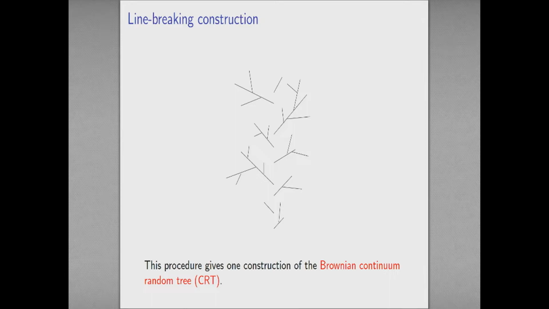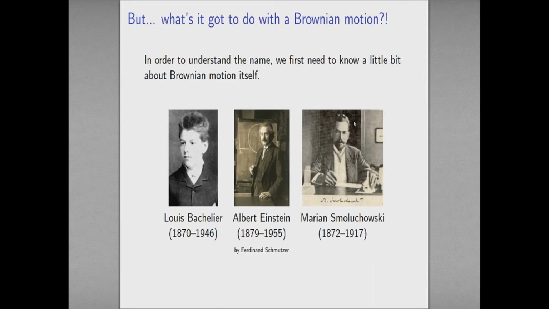Why on earth has it got the word Brownian in its name? There's no Brownian motion visible in this description. In order to understand the name, maybe we'd better first know a little bit about Brownian motion. Brownian motion is named after Robert Brown, who was studying the movement of pollen particles in a fluid. But in terms of the mathematical theory of Brownian motion, there were lots of people involved, and three of them were Bachelier, Einstein, and Smoluchowski.